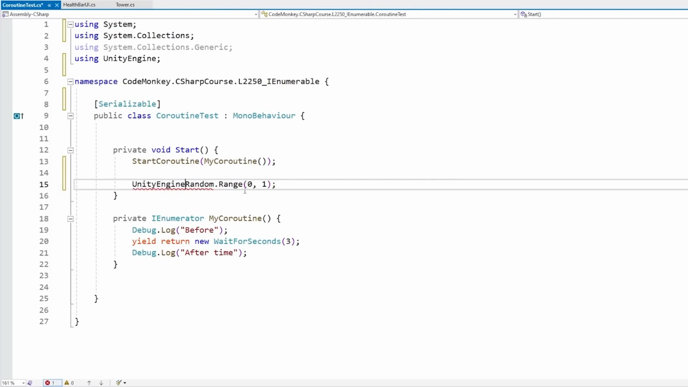And over here, I can just write the full name UnityEngine.Random. And yep, like this, the compiler doesn't have any questions. It knows that I'm trying to use the Random class that exists inside UnityEngine.